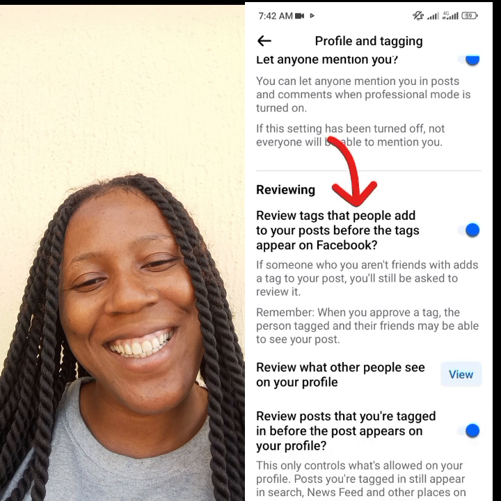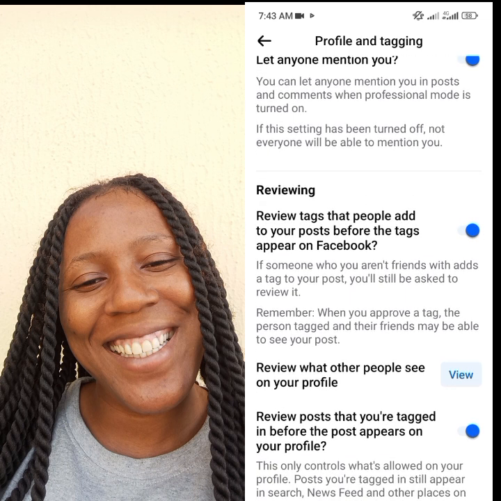So the next one is reviewing. Follow me attentively. The first one says review tags that people add to your post before the tag appears on Facebook. Mine is already turned on. So if someone who you aren't friends with adds a tag to your post, you will still be asked to review it. Remember, when you approve a tag, the person tagged and their friends may be able to see your post.